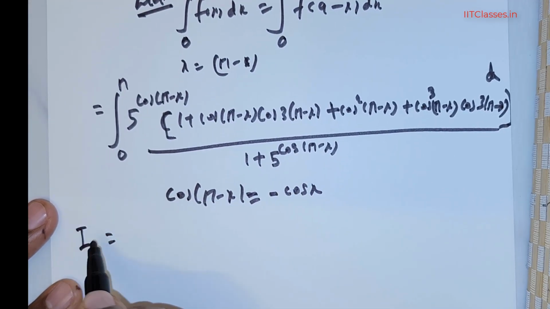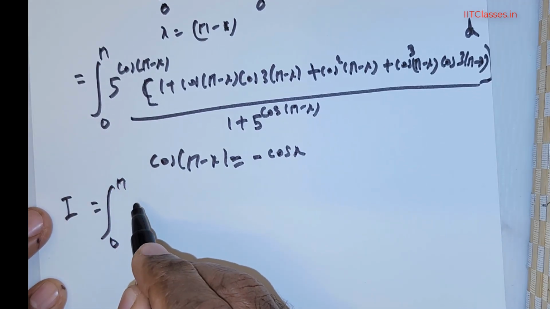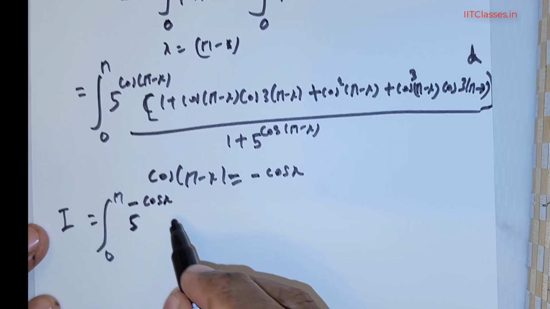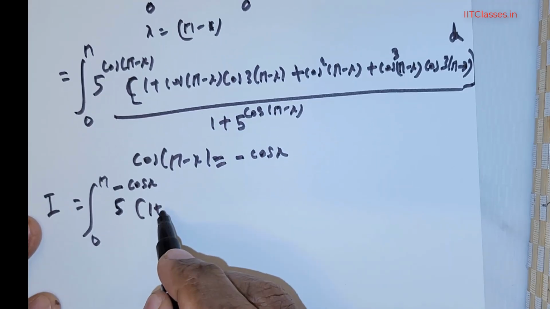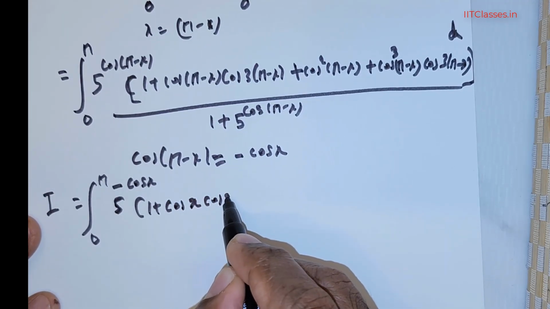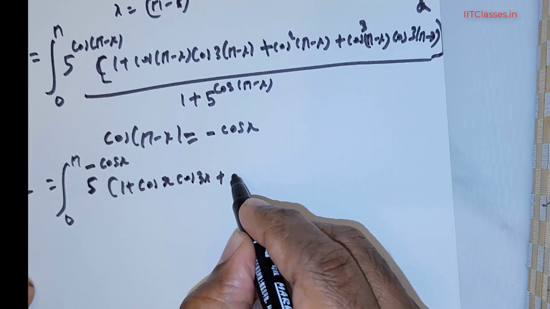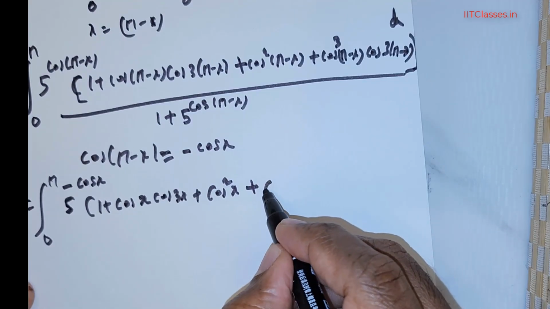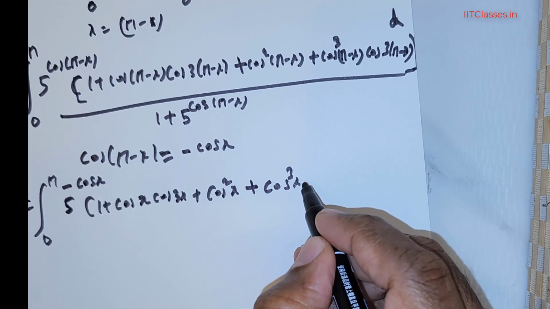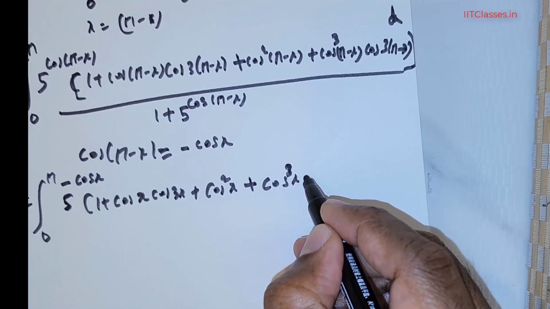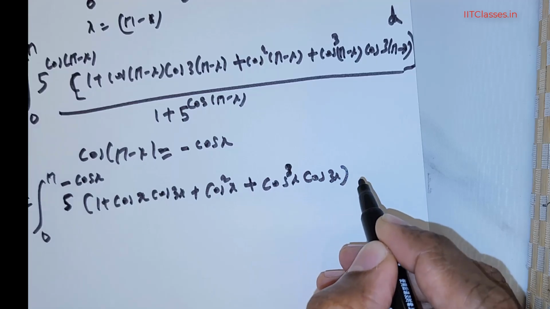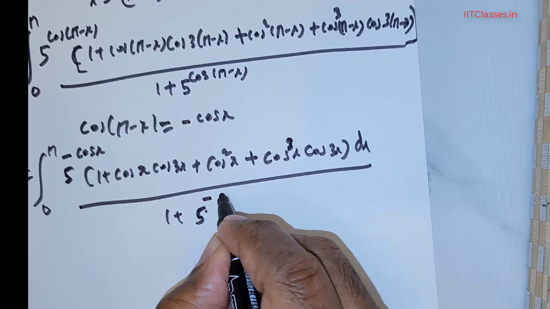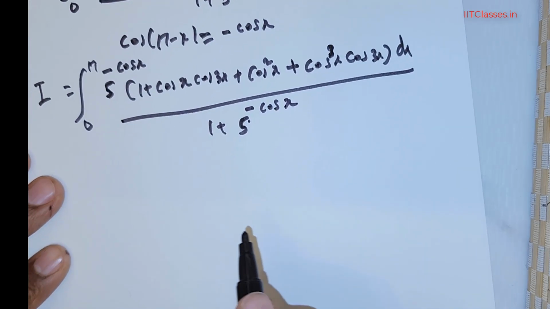So I is equal to the integral from 0 to pi of 5 raised to the power of negative cos x times (1 + cos x cos 3x, since negative times negative is positive, + cos squared x, + cos cubed x cos 3x, again negative times negative is positive so no change) dx divided by 1 + 5 raised to the power of negative cos x.